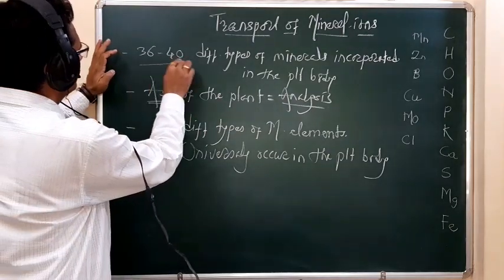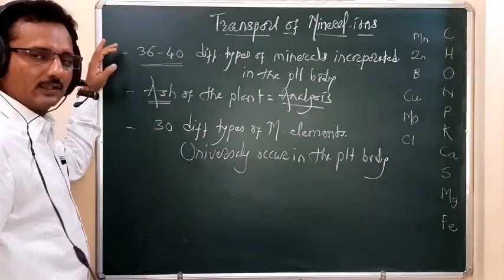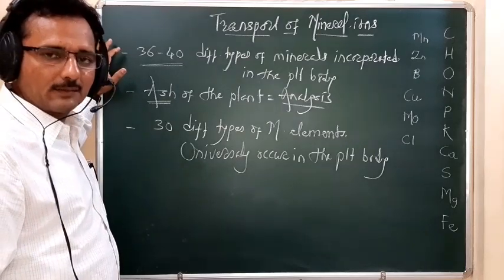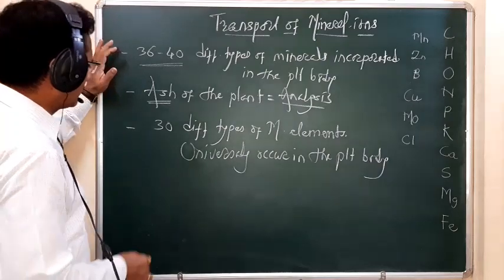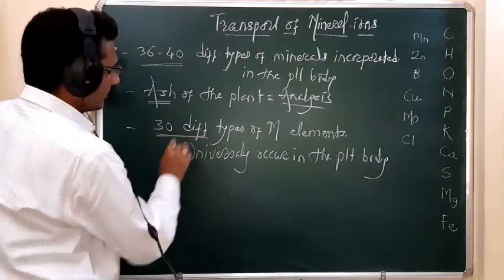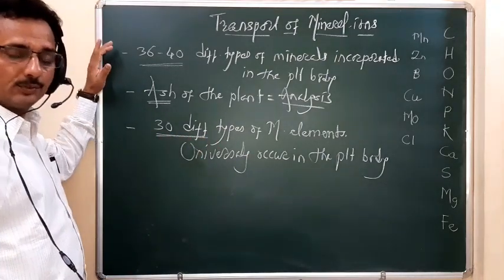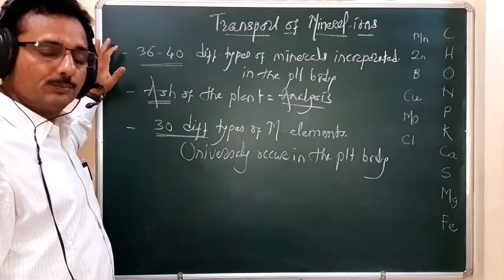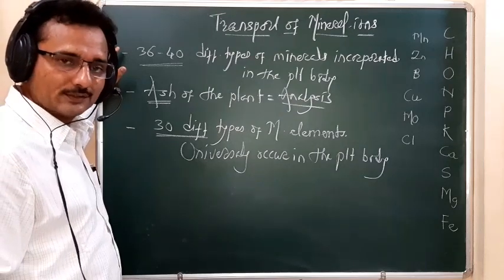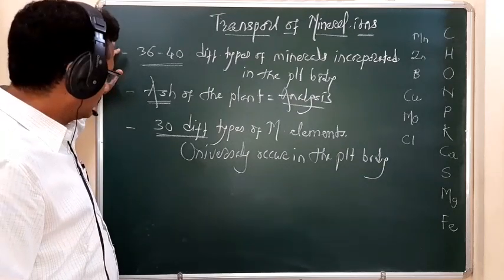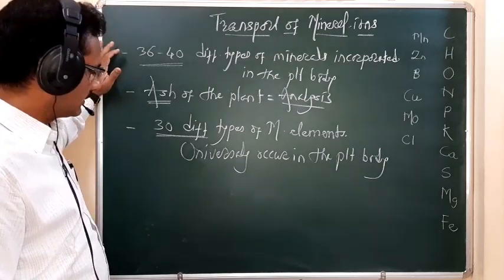Near about 36 to 40 different types of mineral elements are reported in the ash, but near about 30 different types are reported in the maximum number of plants. So this is the universal occurrence. Universally, 30 different types of mineral elements are reported.